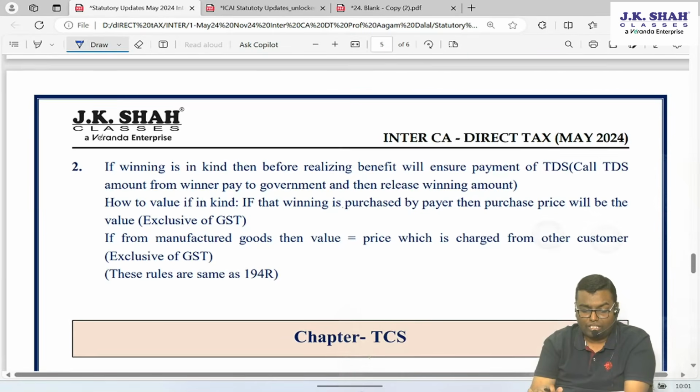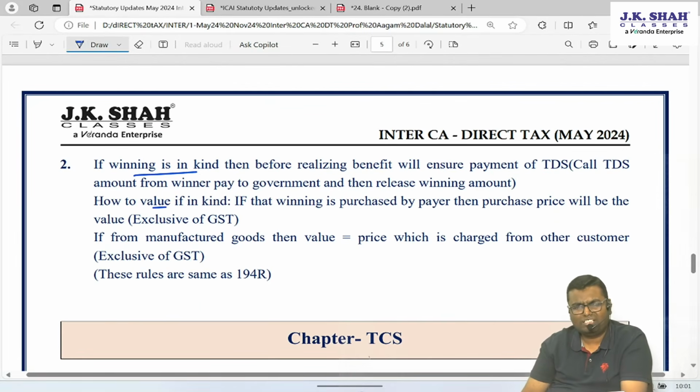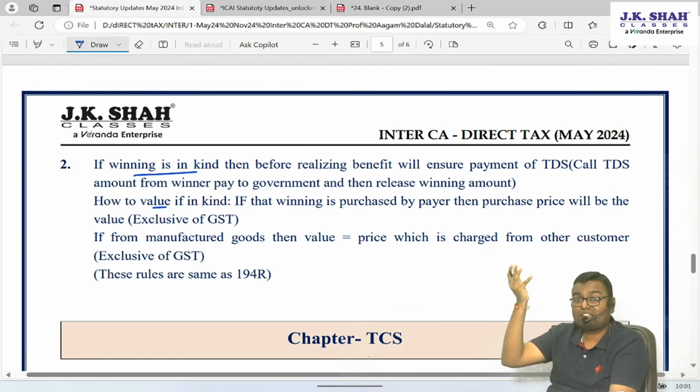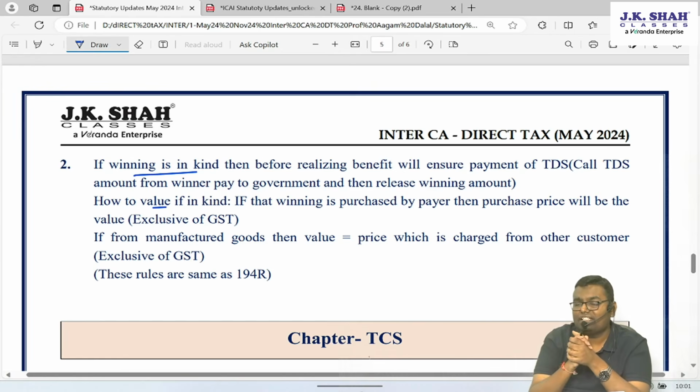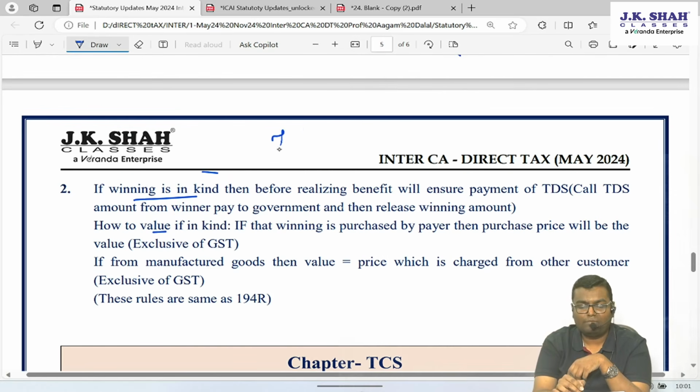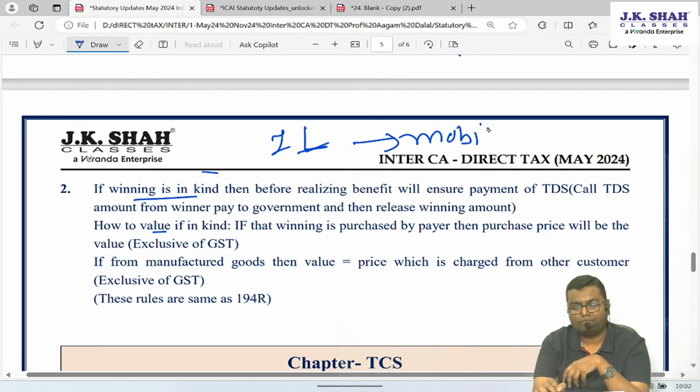Then, what if winning is in kind? Now this question has already been answered in so many sections. In 194B casual income, this question is there. In 194R business benefit TDS, this question was there, that what if winning is in kind, then how to compute TDS? So whatever is the winning in kind, you have to calculate what is the value of that, apply 30%. So let's say to a gamer who won in online gaming, 1 lakh rupees he won, and I gave 1 lakh rupees ka mobile phone as a winning prize.